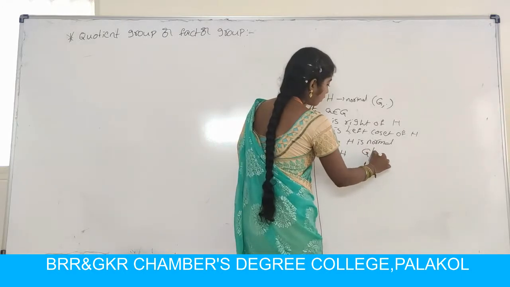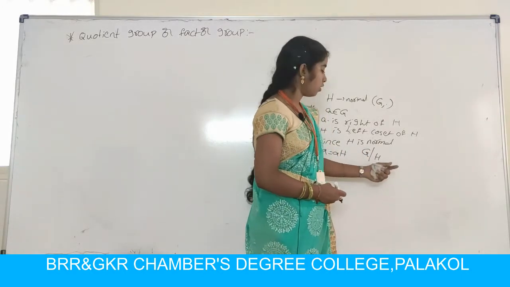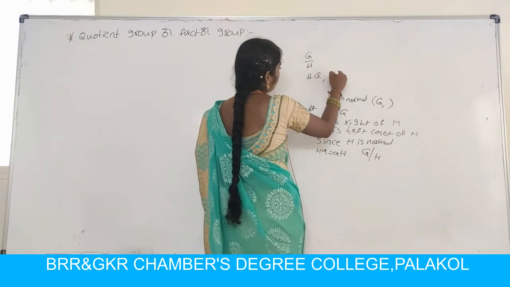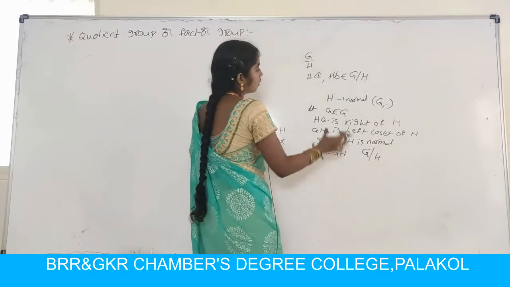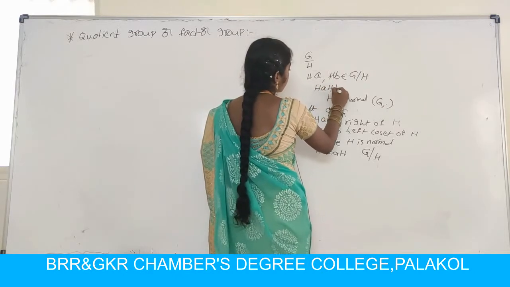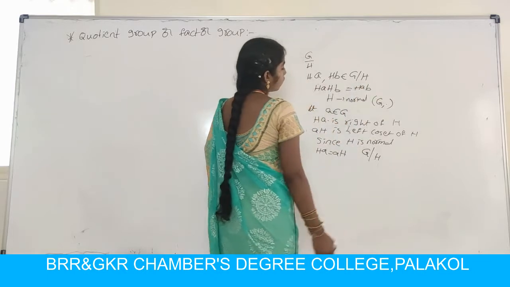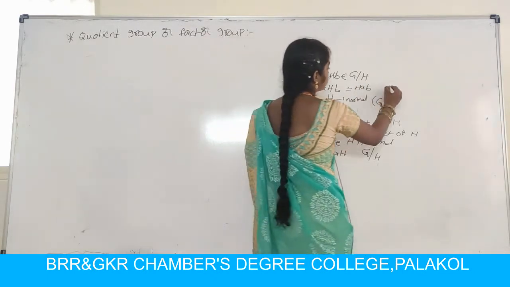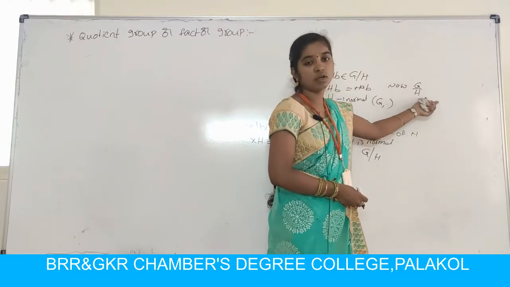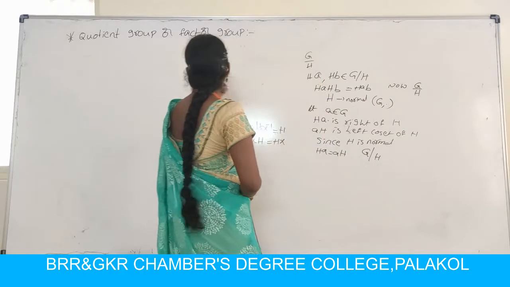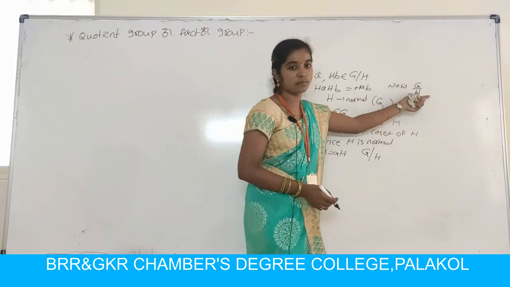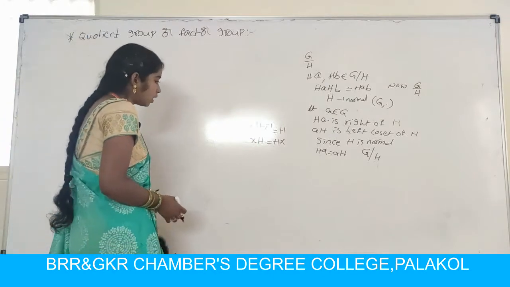Thus G by H is the set of all cosets of H in G. So define an operation on G by H. Consider elements HA, HB belonging to G by H. Coset multiplication is HA times HB equals HAB, where A, B belong to G. Now G by H with respect to coset multiplication is a group, called the quotient group or factor group of G by H.